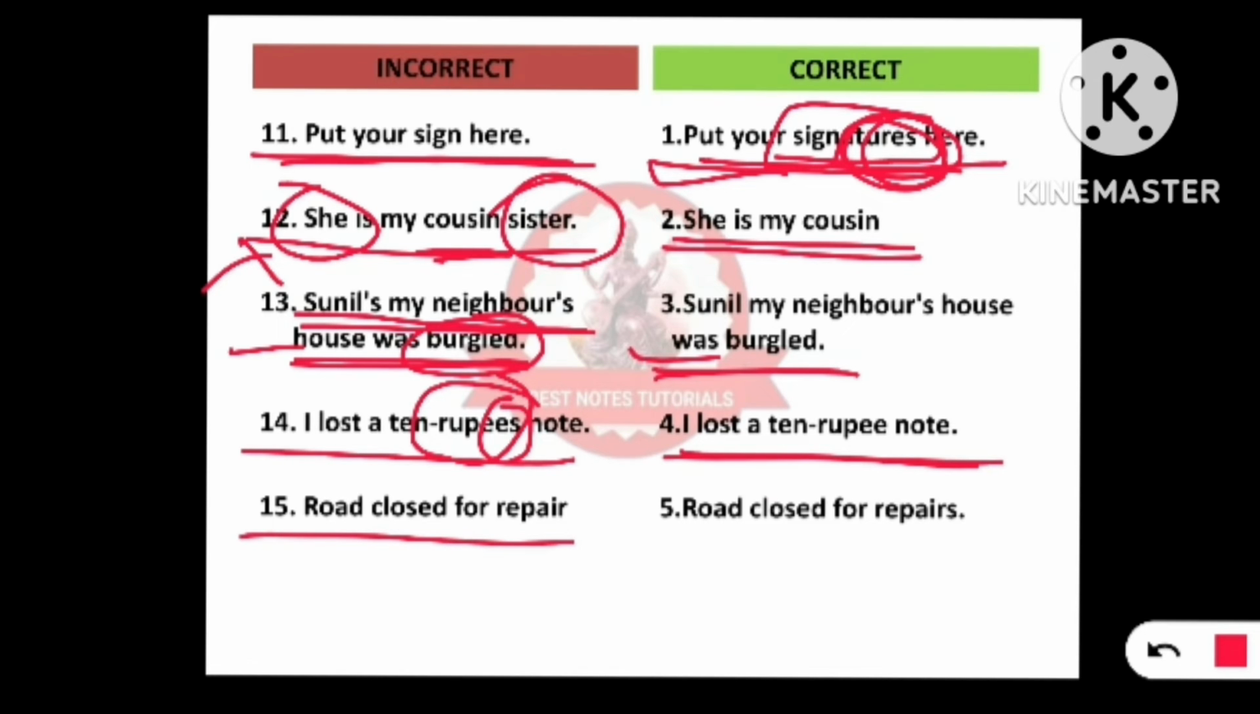"Road closed for repair." Here we use "for repairs." Road closed for repairs. We will not use just repair. It should be used with S, repairs. Road closed for repairs.